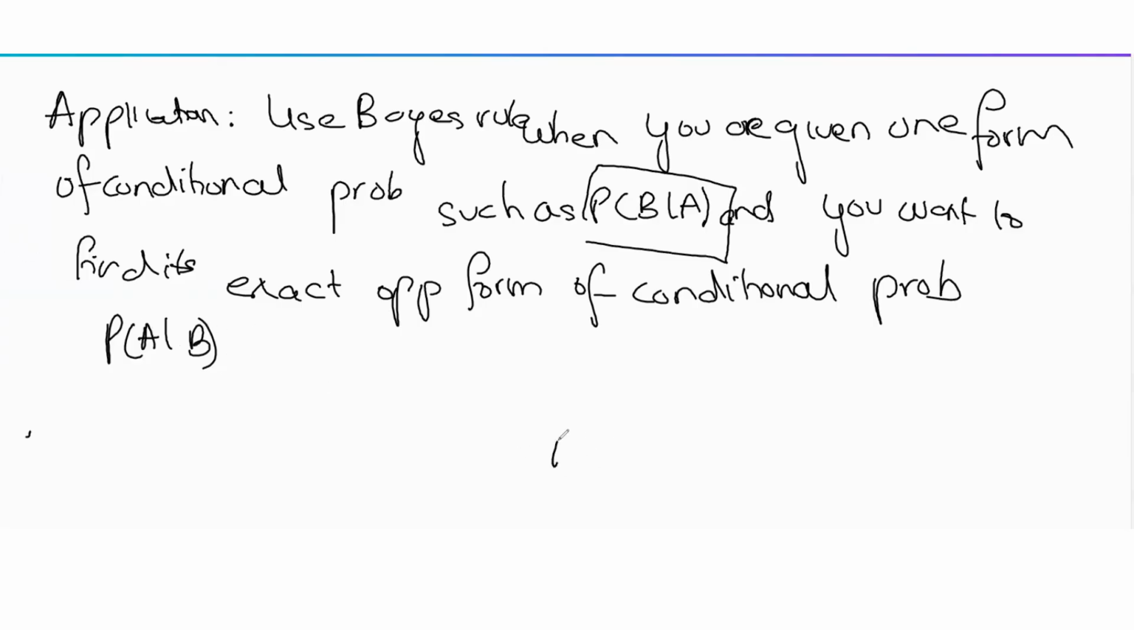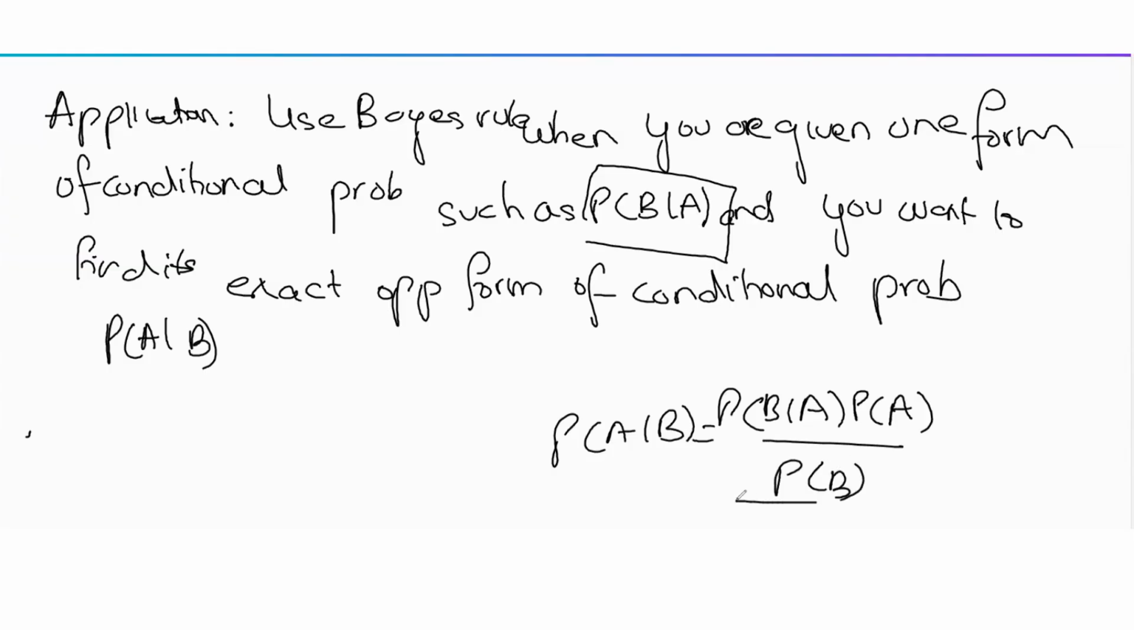Because like we said, the formula is probability of A given B is probability of B given A into probability of A divided by probability of B. And here we just apply the rule for total probability. So we're given one form, and we want to find the exact opposite form. That's where you use Bayes rule.